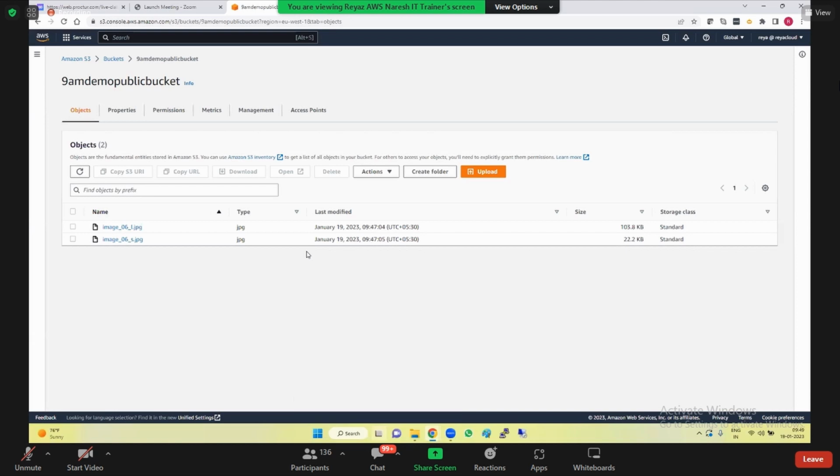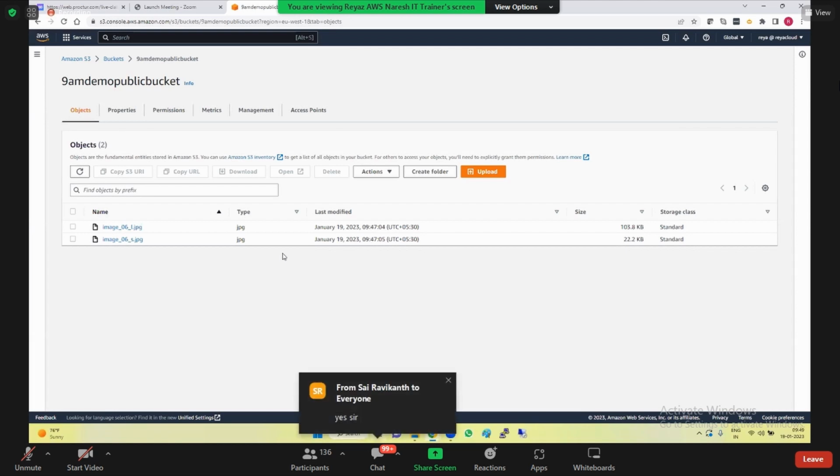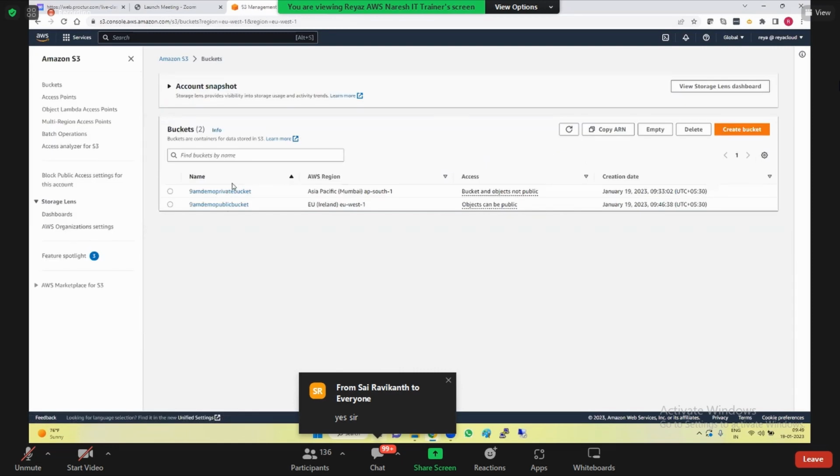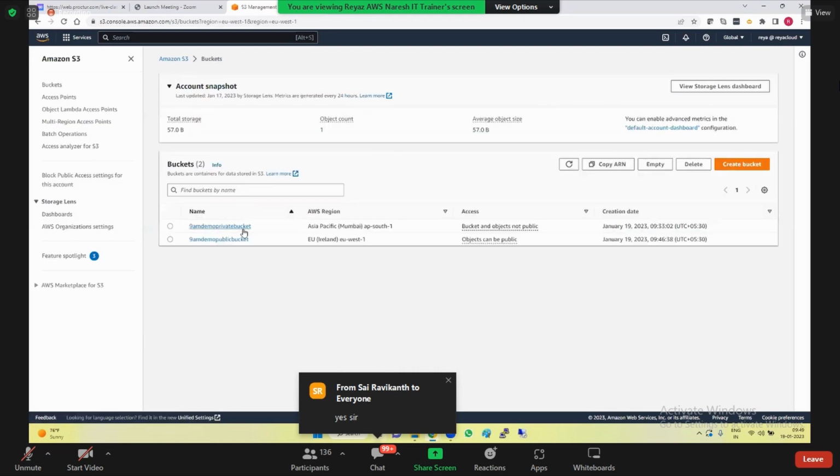So that is the only difference between the public bucket and then private bucket. So now we have understood how to create a private bucket, how to upload objects, how to create a public bucket, and how to upload the objects there, and how to access it also. And we have seen the options. Is this clear till here, everyone? Before I go to versioning concept.